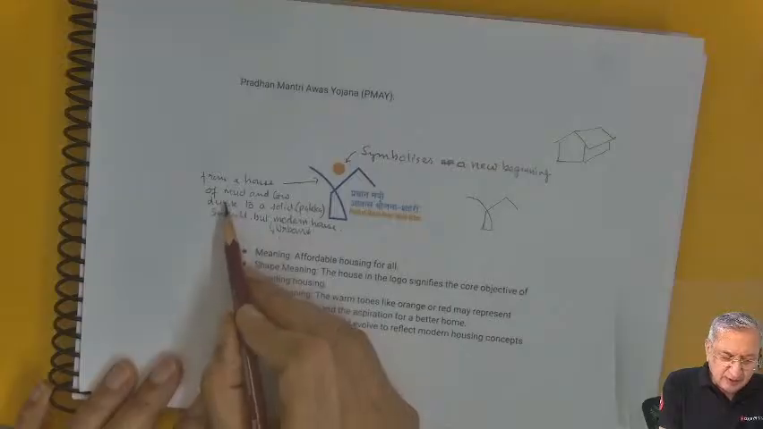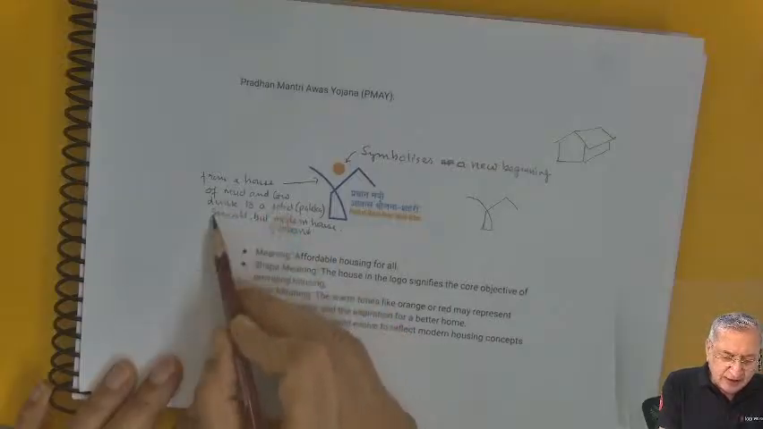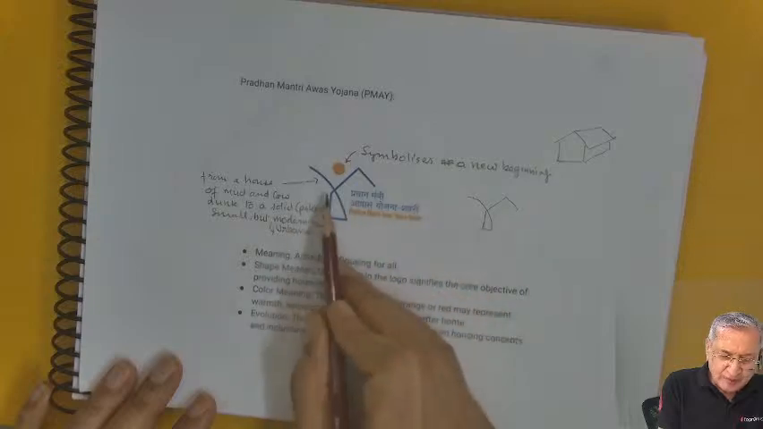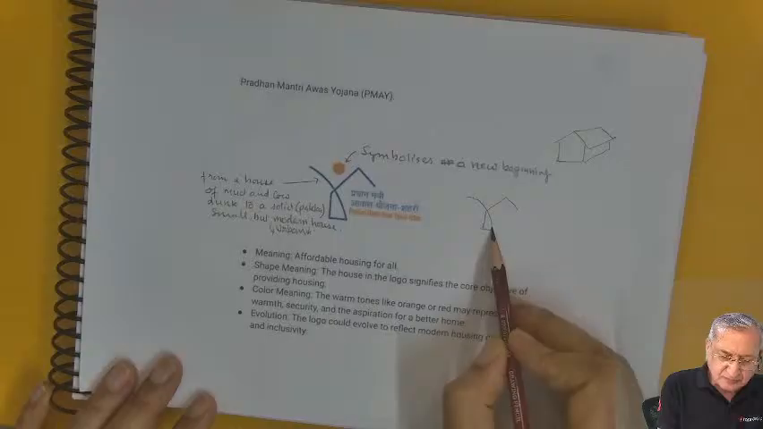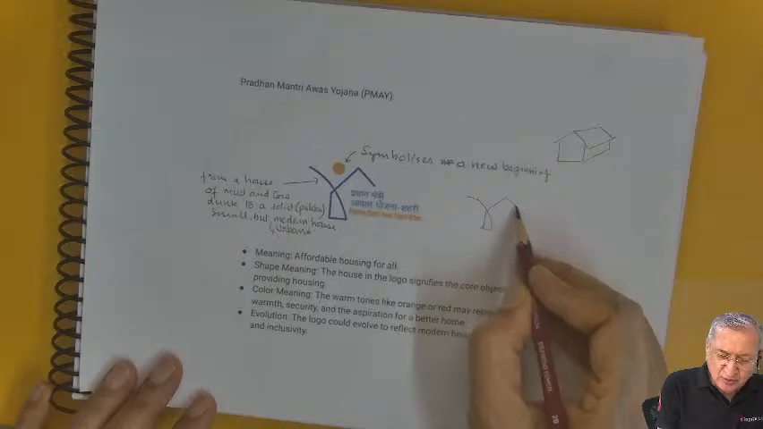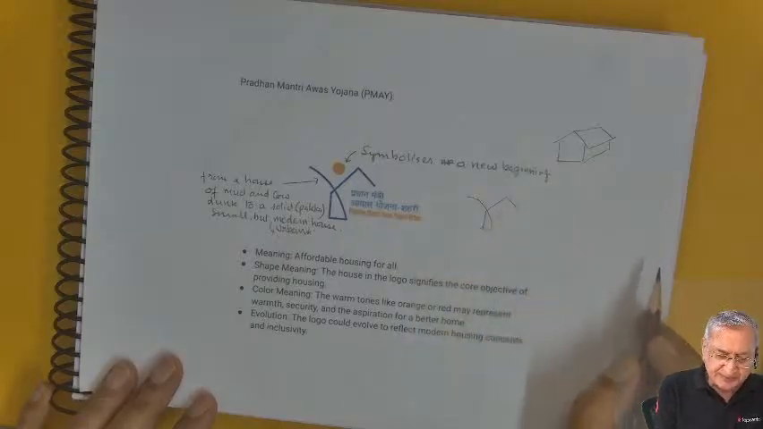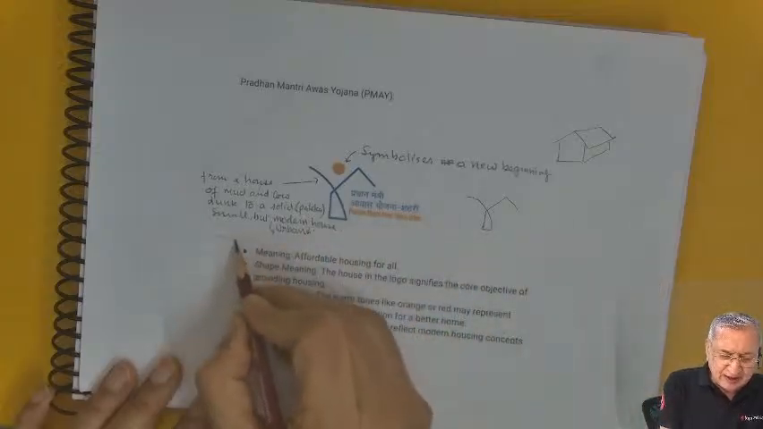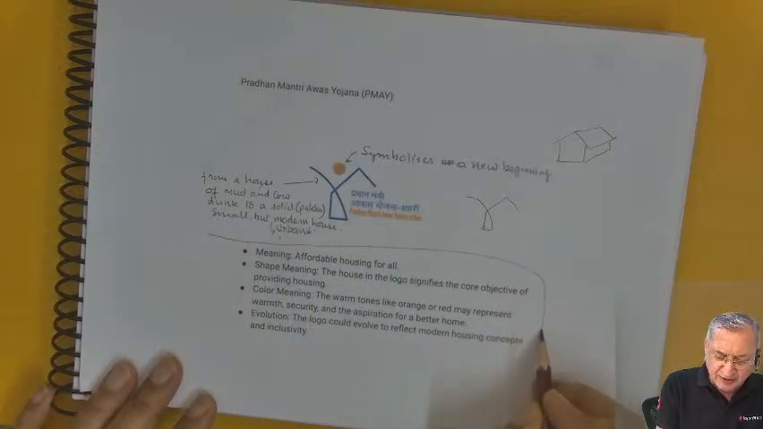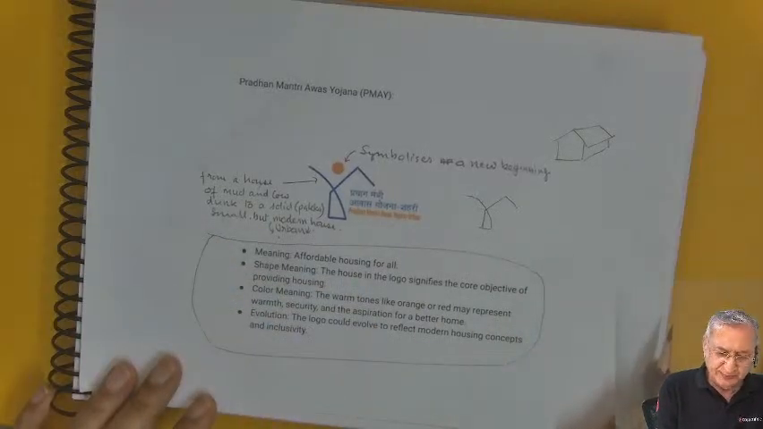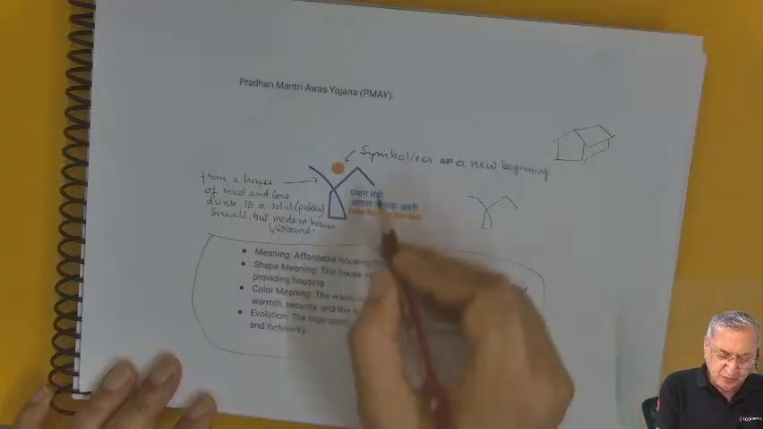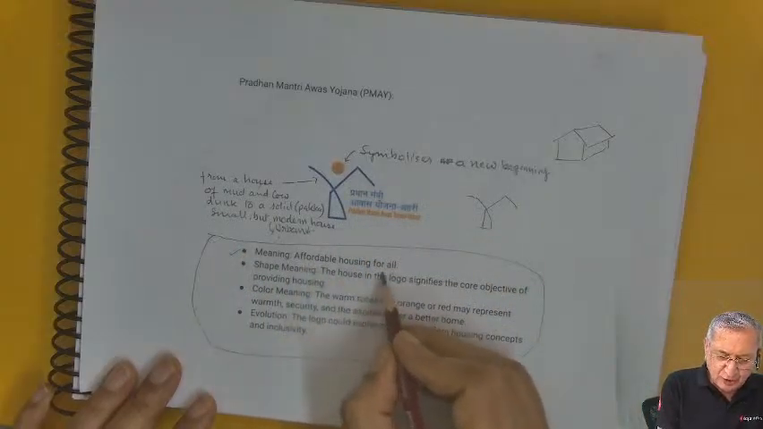From a house of mud and cow dung, गोबर और मिट्टी का बना हुआ घर जो होता है, it's like this, and it gets translated to a solid house like this. How many of you who have attended NATA have done this part of the design? Very few. Meaning of the logo: affordable house for all.